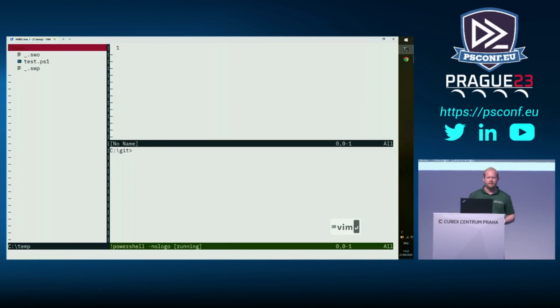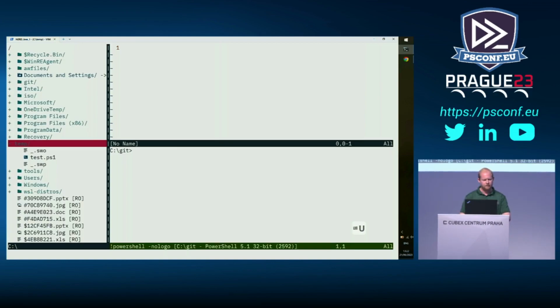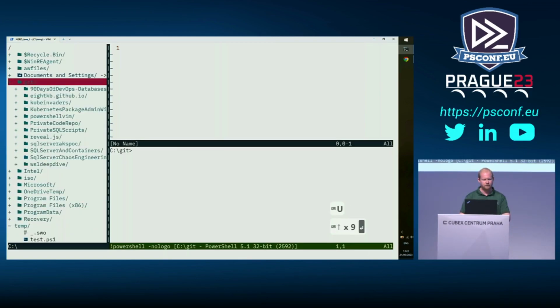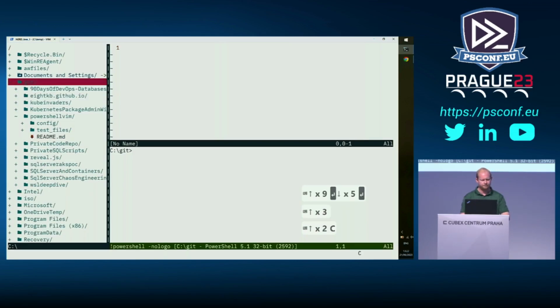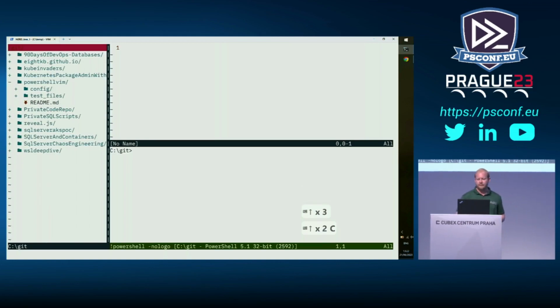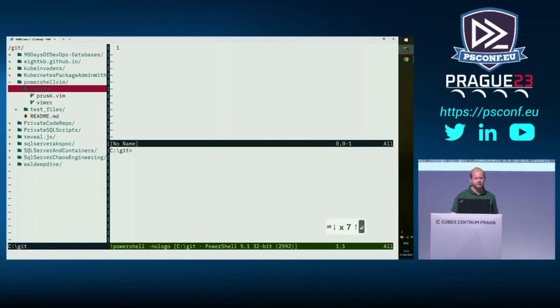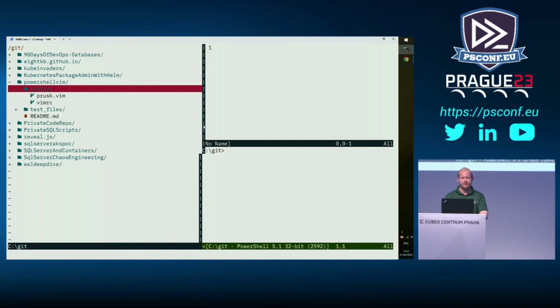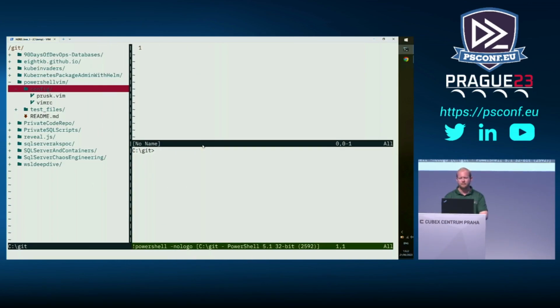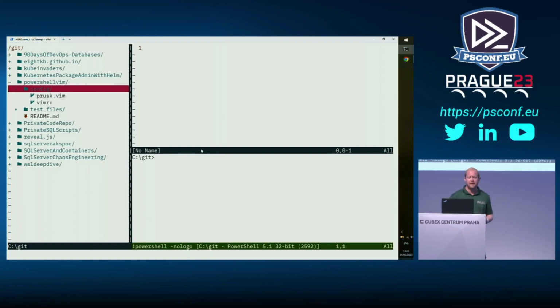I'm into NerdTree. I'm in my location here, and I can go up in NerdTree with Shift and up. And we'll go into Git, PowerShell Vim, and I can set Git as my actual root as well. Cool, and I've got all these pretty lovely files. If I look at my config files, I've got the Vim there. Nice. And one really cool thing that I quite liked is there are commands to resize windows in Vim, but I'm not memorizing them in any way, shape, or form. I can 100% just move this around whatever I want. Nice and simple.